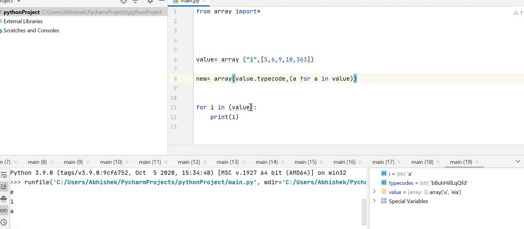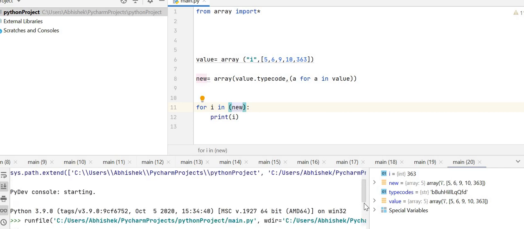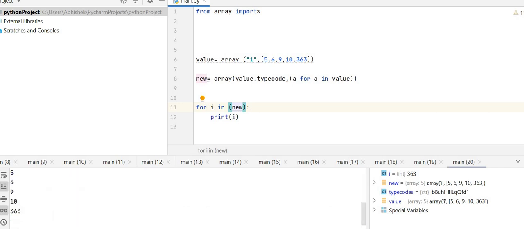No, wait a minute. I can write new. Now it's a new array. Now run the code, and it worked. So this is how we work with the array.